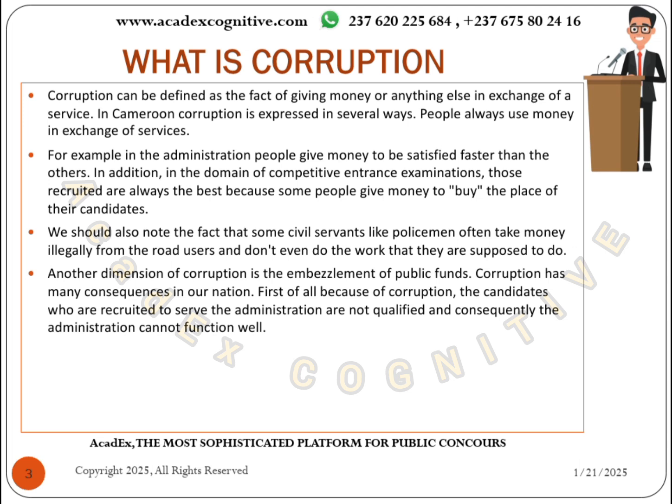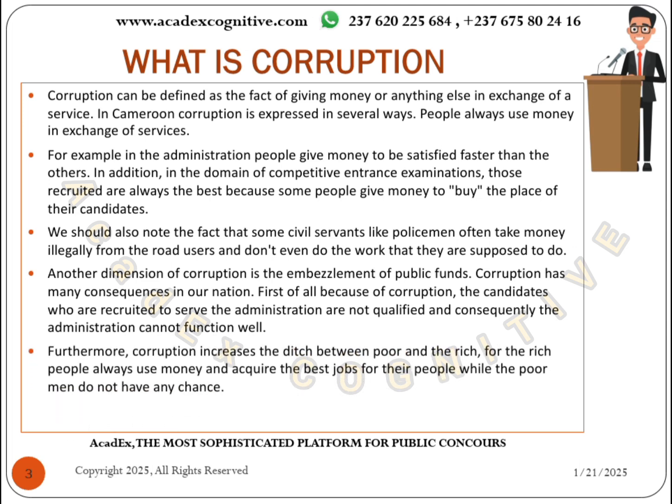And this money, you know very well, could be used to do a lot of things in the country. This money was meant for public benefit, but you embezzle the money into your private pocket. That is embezzlement, and it is another dimension of corruption as classified by the Penal Code.